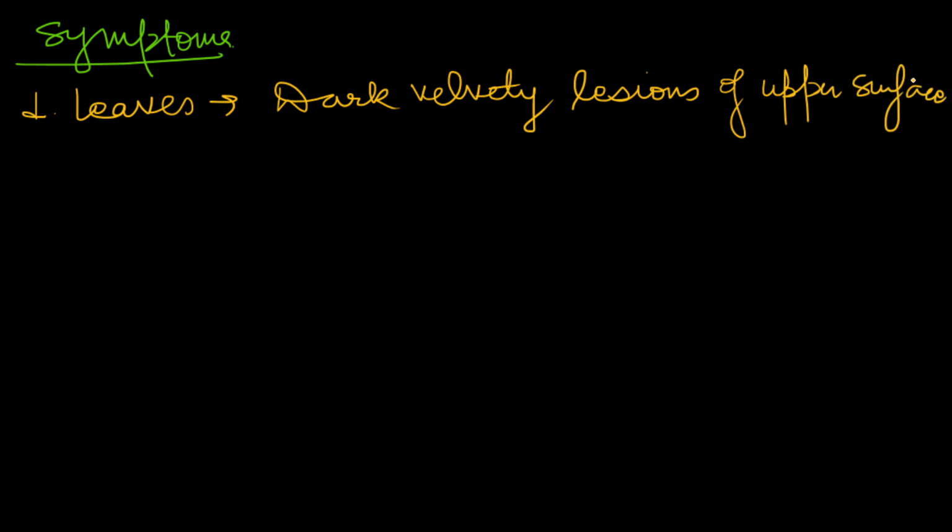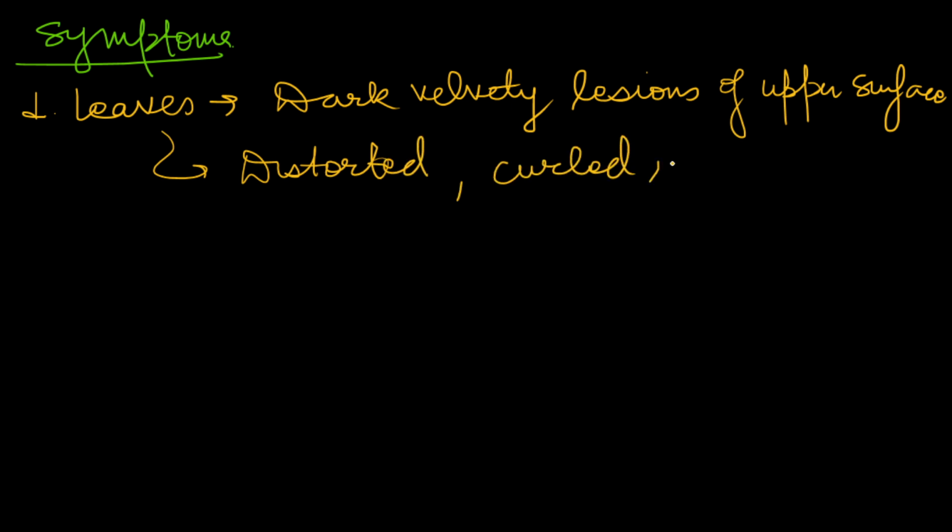Secondly, leaves also become distorted, curled, and premature drops can also be seen. These are the symptoms you will often observe on leaves.